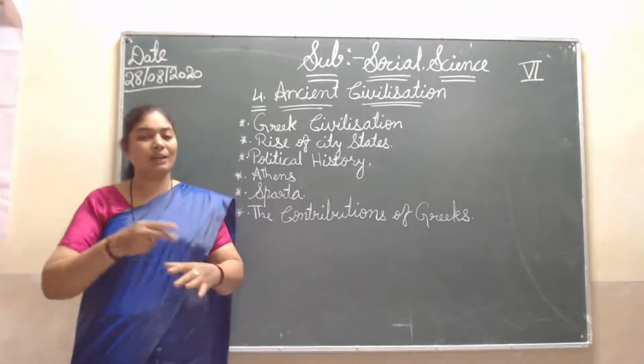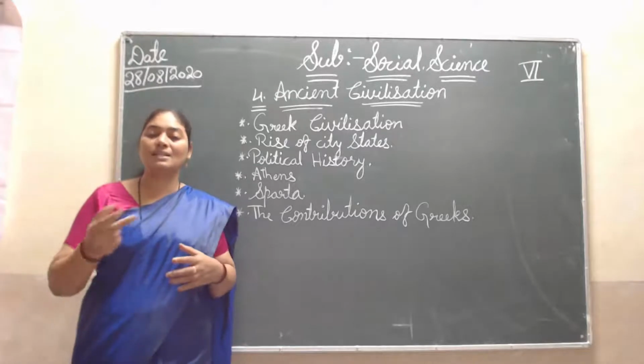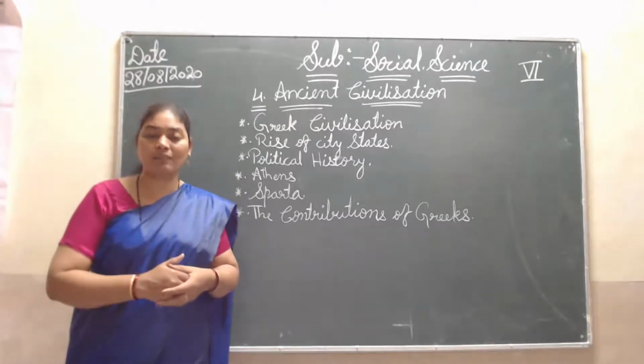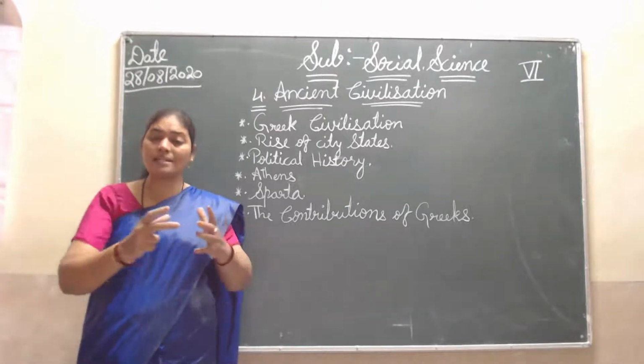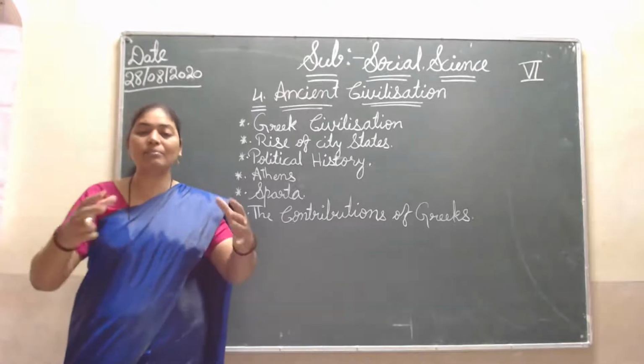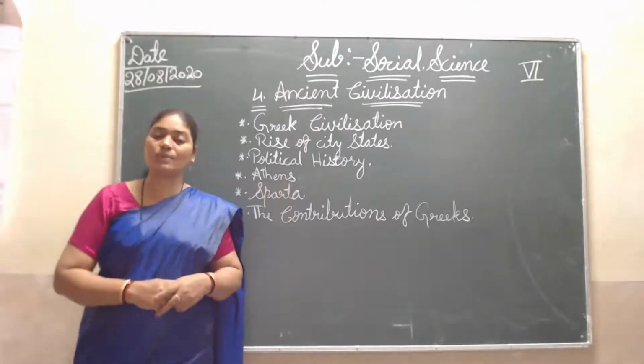That group converted into a village, then the village became a big village, then a town, then a city, then a big city, and then a city-state. Kings started ruling and occupying places, it became a big kingdom, and they ruled as city-states, meaning single states.